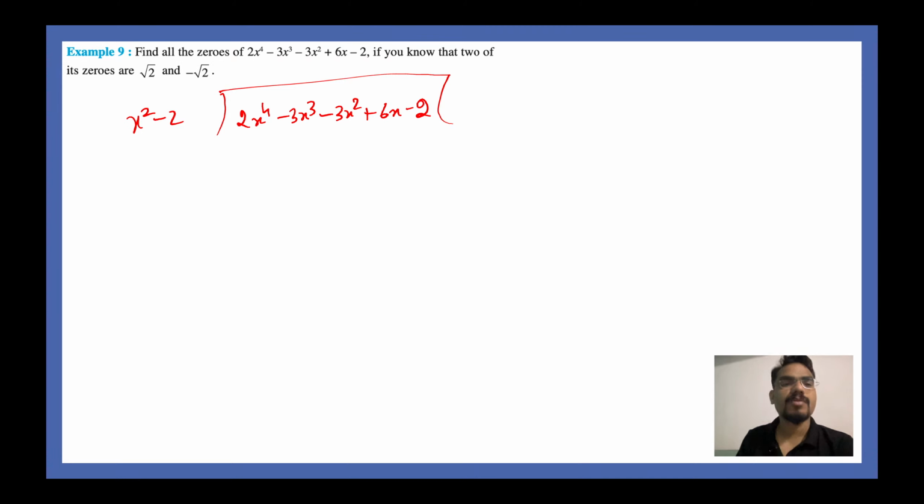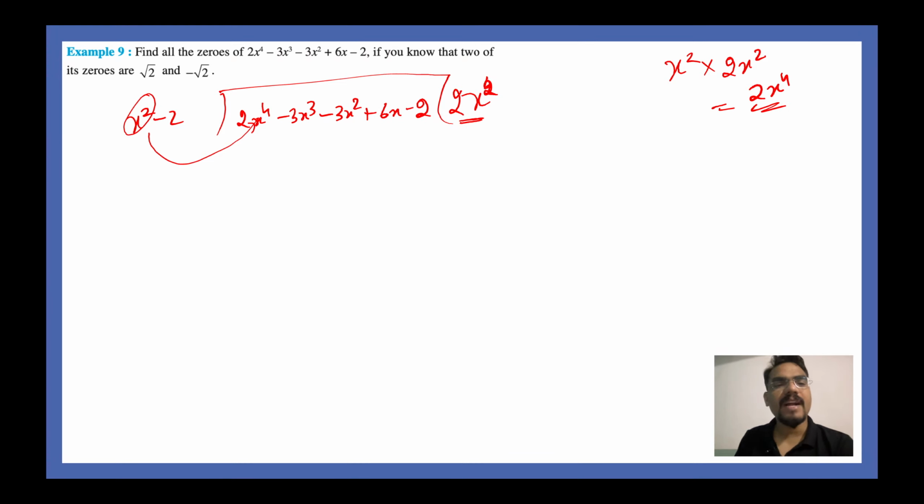So to make x square as x power 4, we can multiply by x power 2 first of all, and also we can multiply by 2 so that we get 2x power 4. Just check it once. So x square multiplied by 2x square will give you 2x power 4.